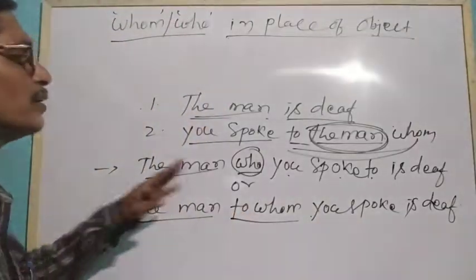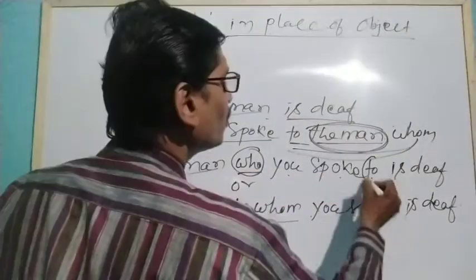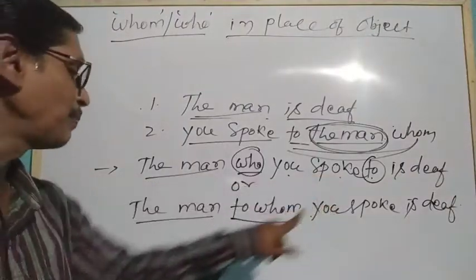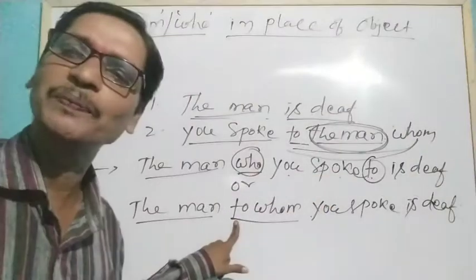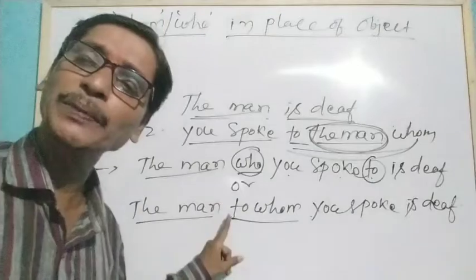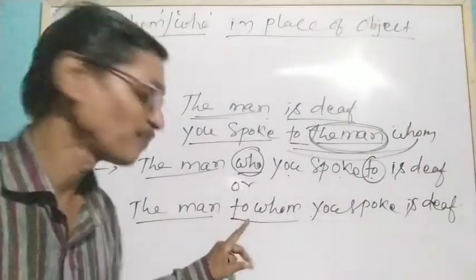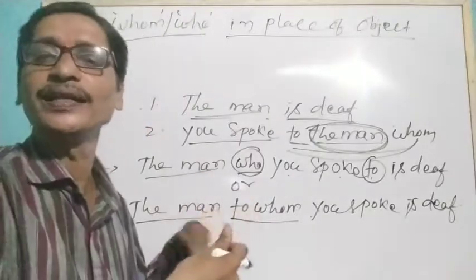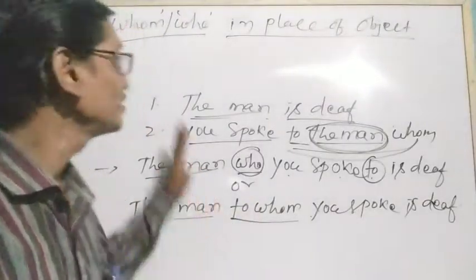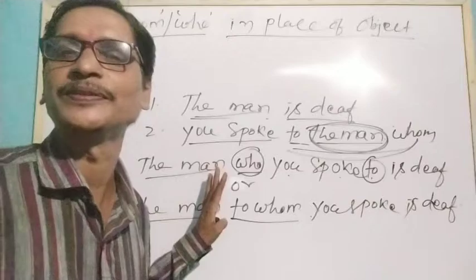Okay. So here to went after the verb, but here to is before the pronoun. So if there is a preposition before who, then it must be whom. If there is no preposition, we can use who for that. So we should not be confused.